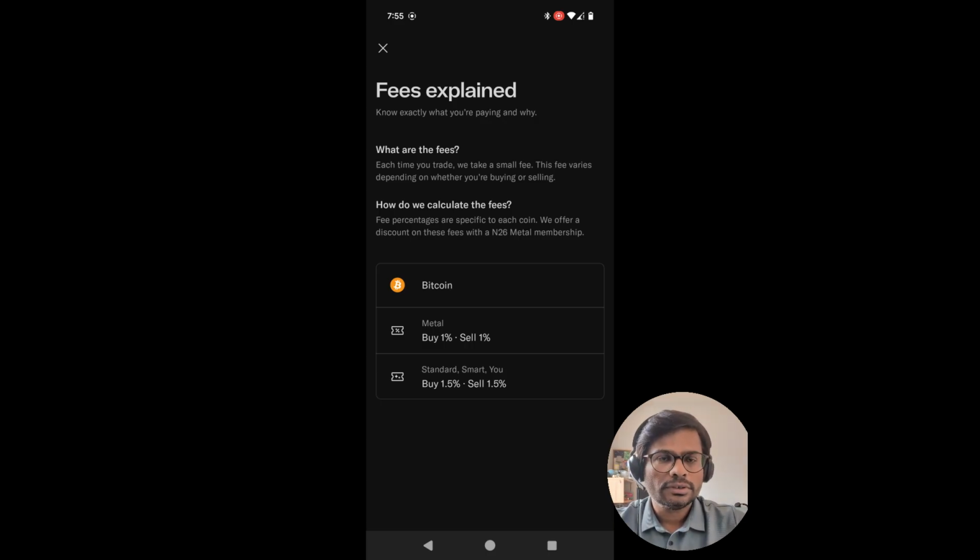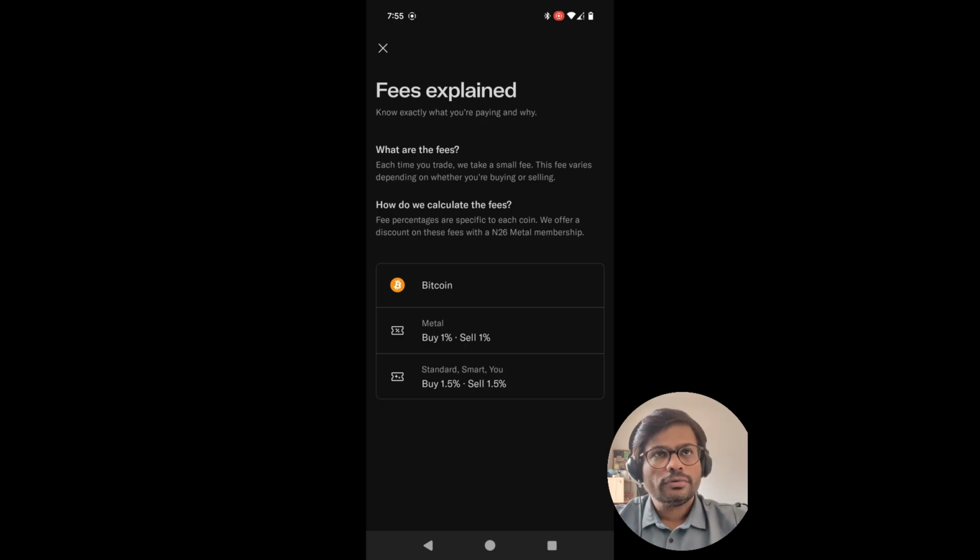Since I'm a standard user and I don't have any additional features, services or subscriptions, I pay around 1.5% on buy and 1.5% on sell. That is a bit higher, but yeah, since it is a demo, that's fine. So it's around 1.5% as your standard fee.